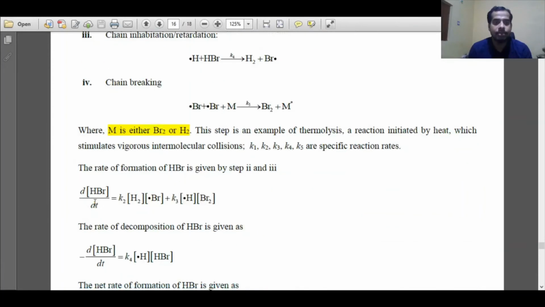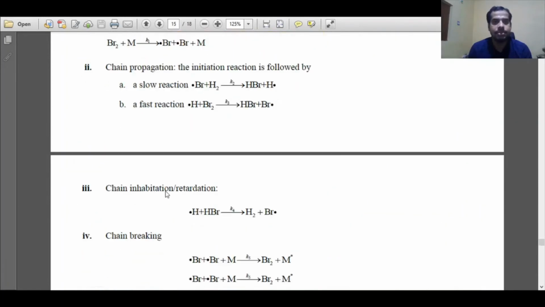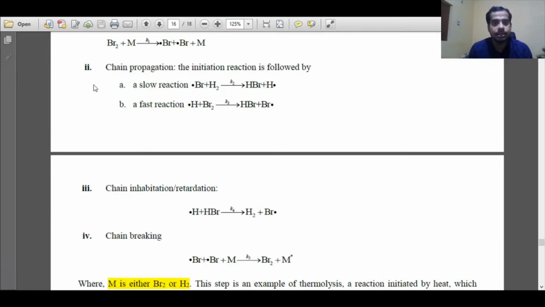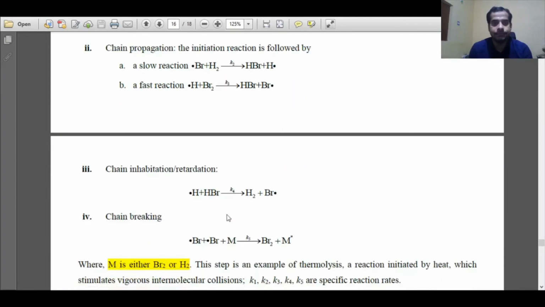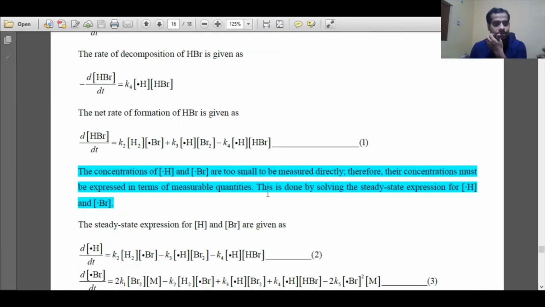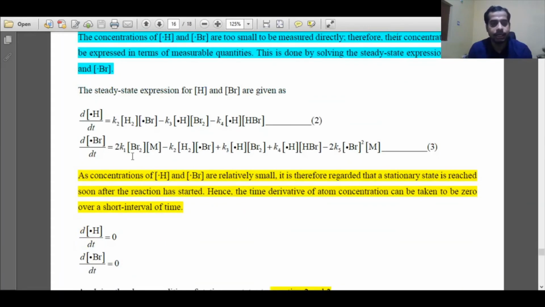Similarly we will apply steady state approximation to bromine radical. In the first step it is forming, and in step 2b also it is forming, but in 2a it is decomposing. In step 3 it is forming, in step 4 it is decomposing. So for 3 steps it is forming, for 2 steps it is decomposing. So if we set up the rate law for bromine radical, for 3 steps it was forming, so positive sign should be for K1, K3 and K4, and K2 and K5 it is negative.